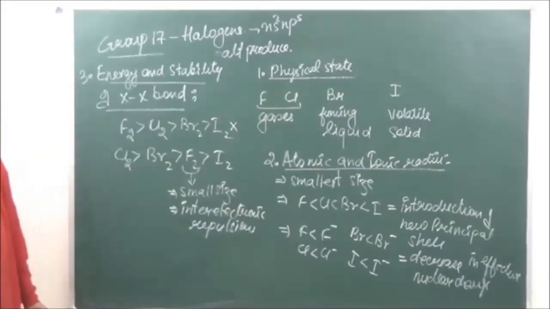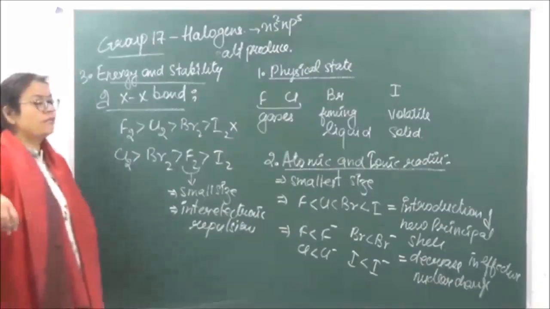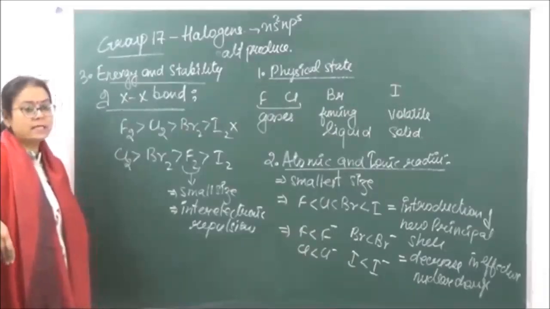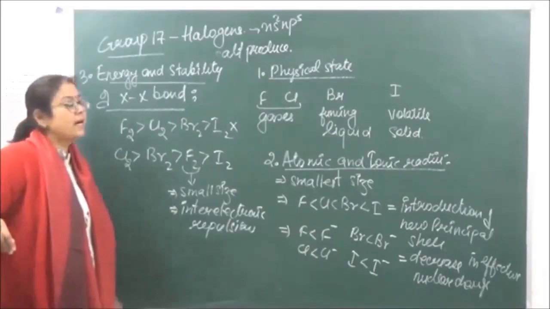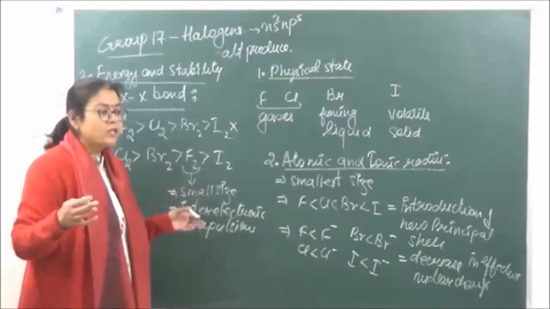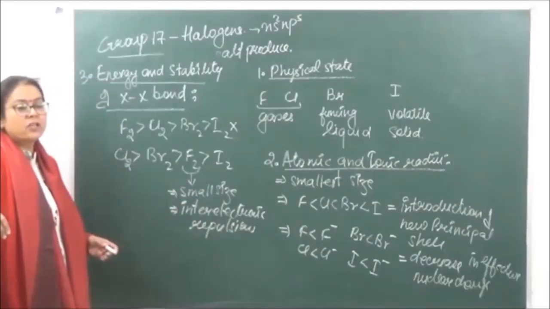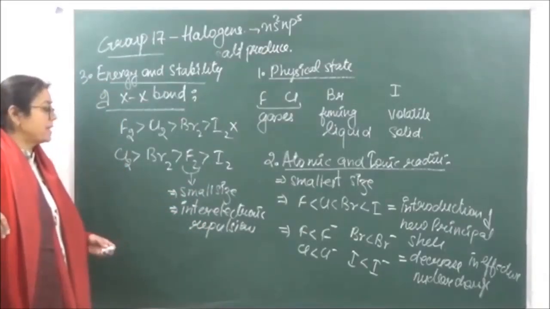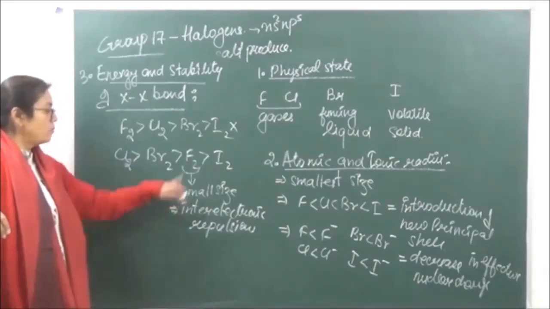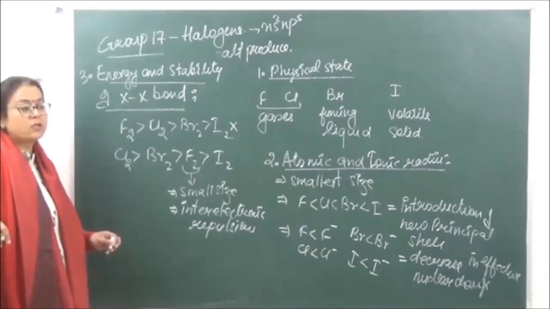Due to these inter-electronic repulsions, the bond dissociation energy in fluorine is going to be less, because the electrons are already repelling each other, as a result of which the electron cloud extends to a little extent, and because of that the bond dissociation energy of fluorine is going to be less.